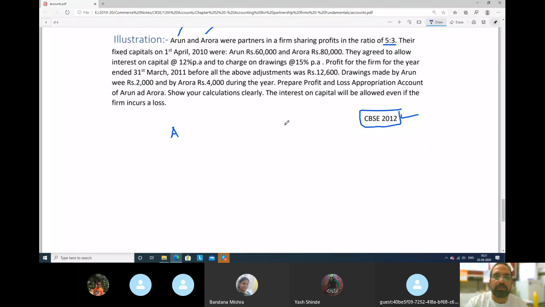Now, what is their profit sharing ratio? Profit sharing ratio is 5:3.